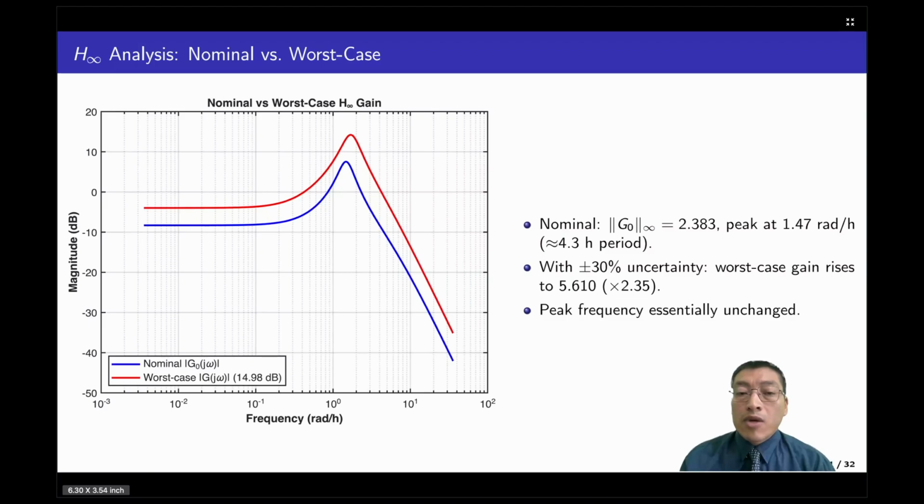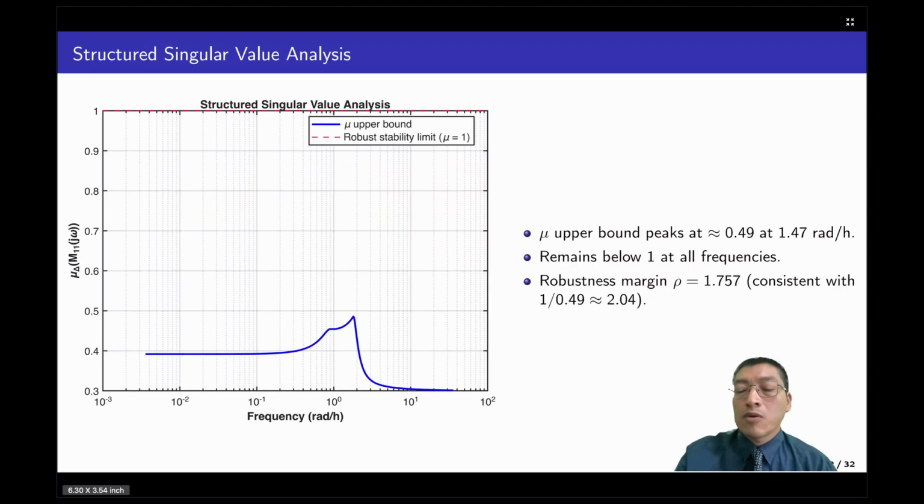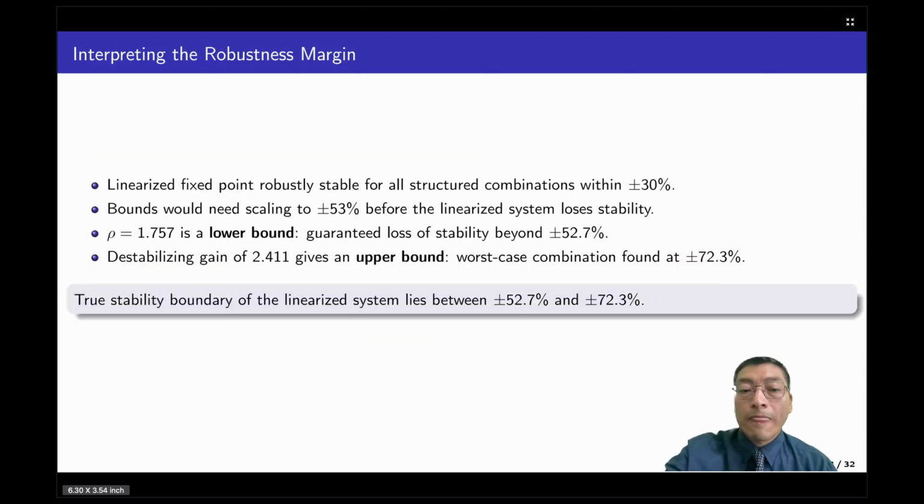On the other hand, the mu analysis tells us a more precise story. For example, the upper bound peaks at about 0.49, again near 1.47 radians per hour, and stays below the critical value of 1 across all frequencies. That gives us a robustness margin of 1.757, consistent with what we would expect from the mu analysis.